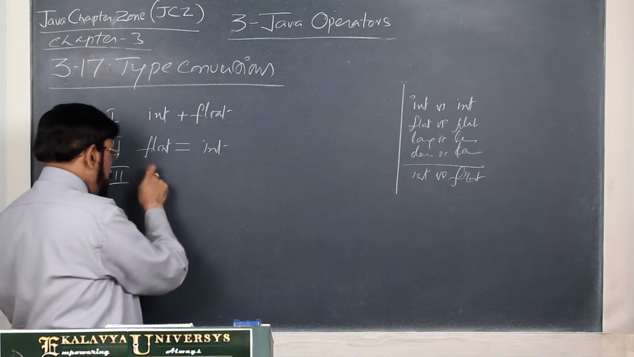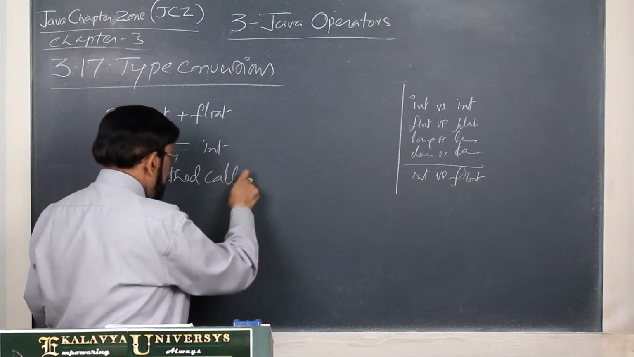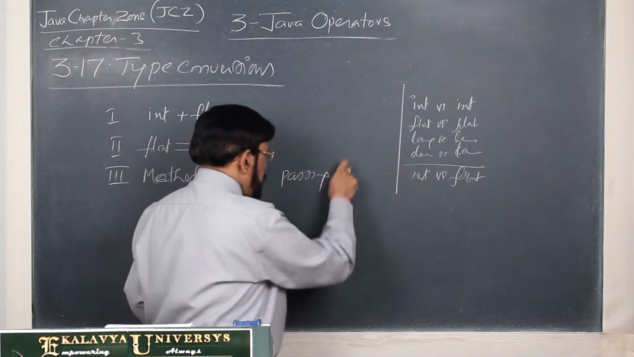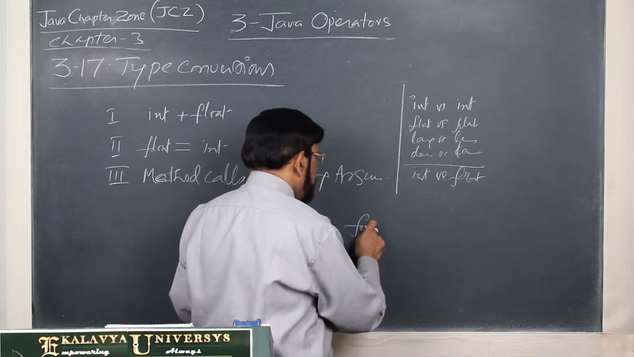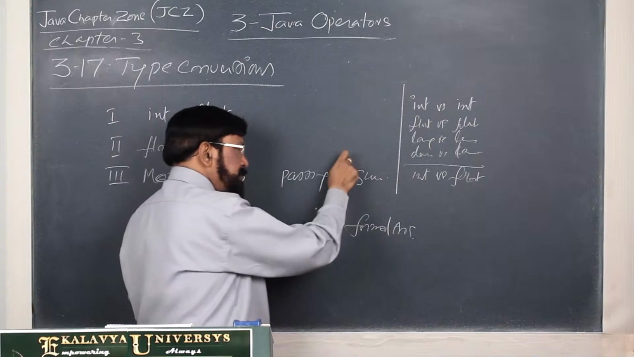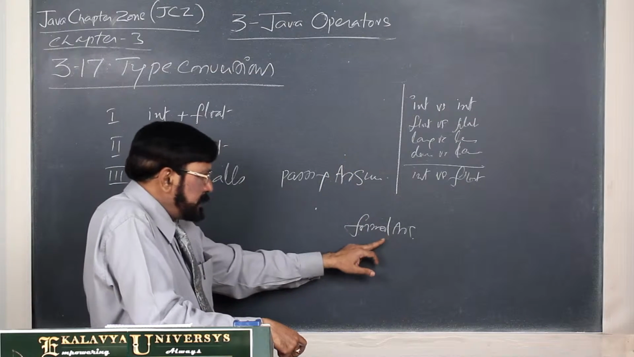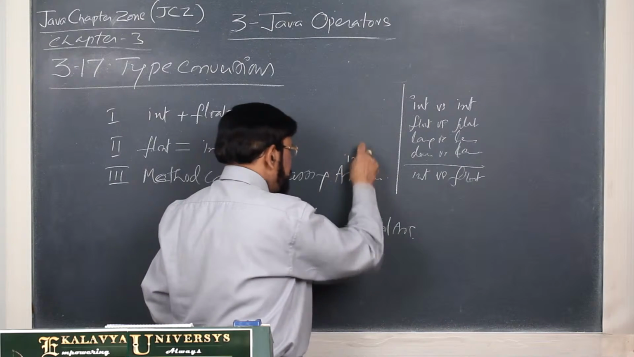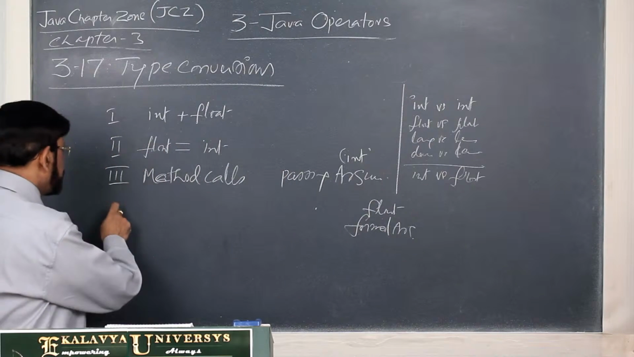Third one, method calls. In method calls, we pass arguments, and formal arguments or parameters receive them. So these types are matched. The type of the argument and the type of the formal argument may be different. Let us say this is int, this is float, and this is the third case.